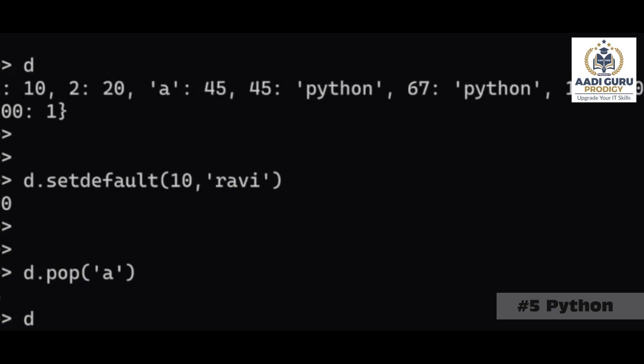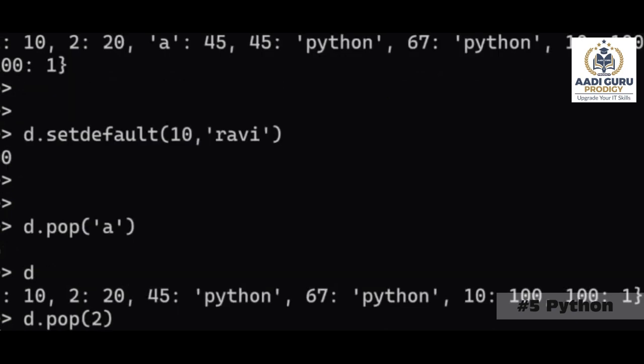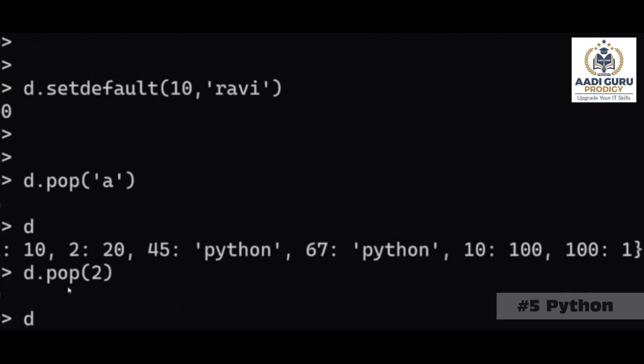The same way, d dot pop 2. If I give 2, we get 20. So 20 is linked to this key, and that got removed.